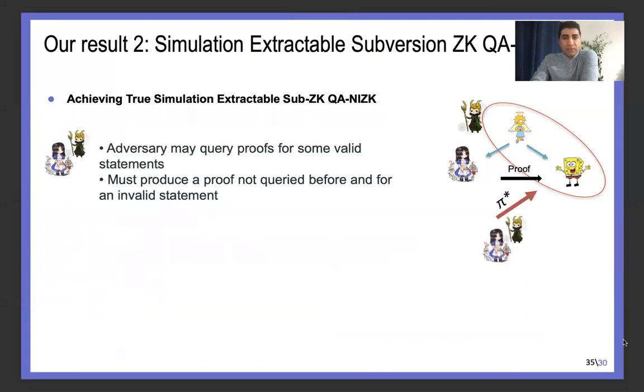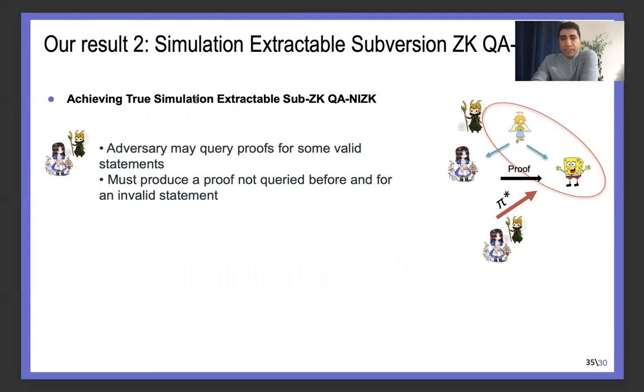As a second result, we investigated how we can attain simulation extractability in this QA-NIZK in the Subversion ZK setting. And we achieved true simulation extractability for Subversion ZK QA-NIZK. By true simulation extractability, we mean a variant of simulation extractability in which the adversary is allowed to query only for valid statements.